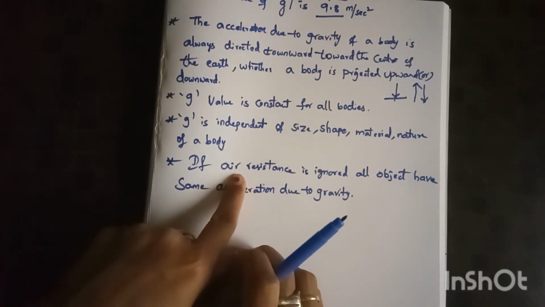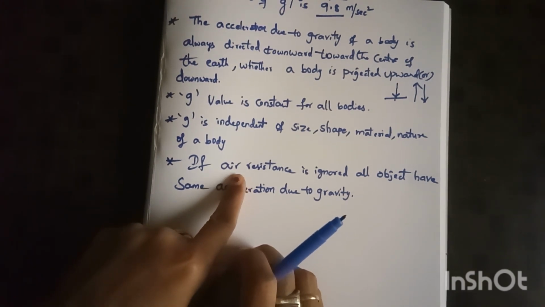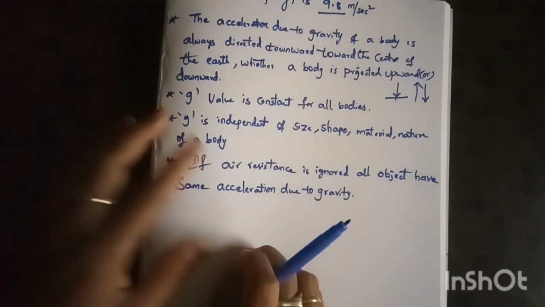In some situations we use air resistance. In some problems we use air resistance, but in most situations we ignore it. If the problem mentions air resistance, you should use it and solve the problem; I will explain that in a later class. If they don't mention air resistance, you should avoid it and just solve the problem.